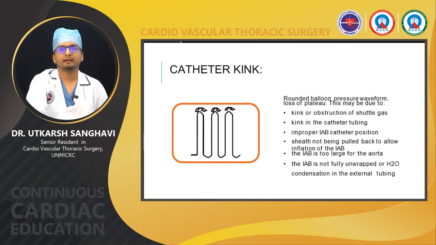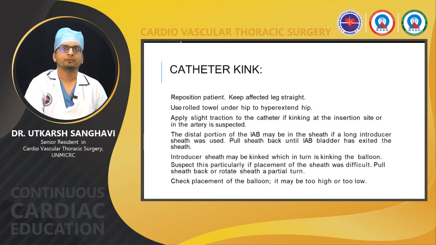The sheath might not have been pulled back to allow the inflation of the IABP, or the IABP itself is too large for the aorta, as I have described that it should never be more than 80 to 90% of the diameter of the thoracic aorta, or the IABP is not fully unwrapped, or water condensation in the external tubing is occurring.